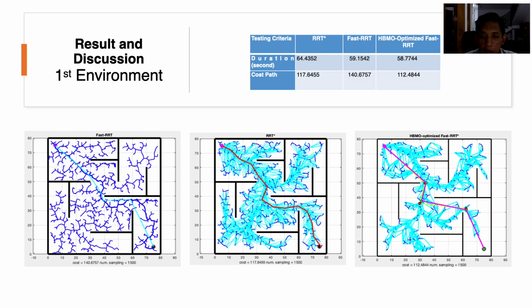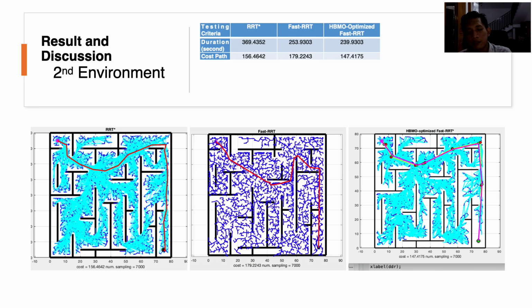As a note, the red bars are the beacons contained by the path before the optimization is conducted, and the green bars are the representative beacons after HBMO automatically adjusts them. According to the duration for all processes, the proposed method is also faster than the other involved methods. We can see the data in the table on this slide.